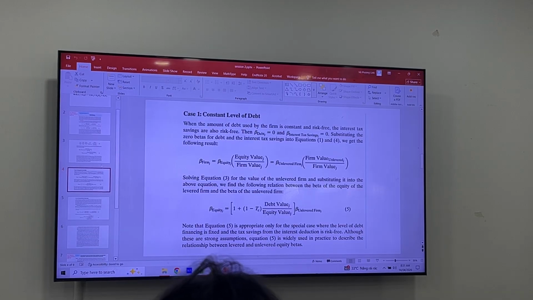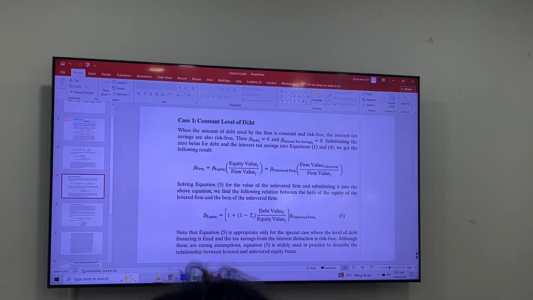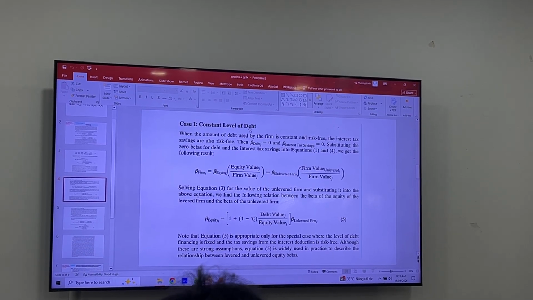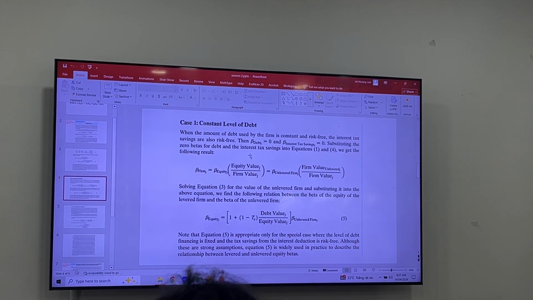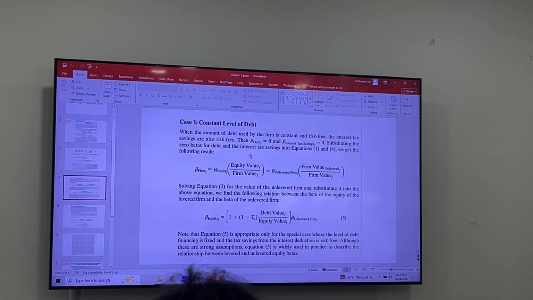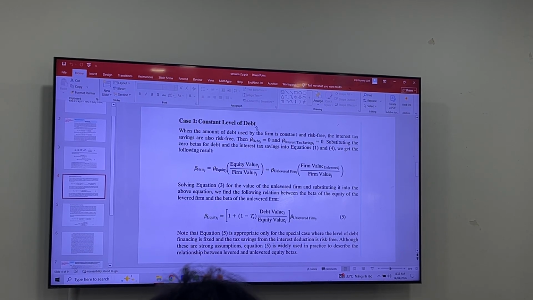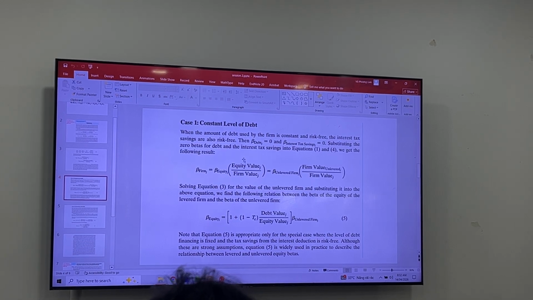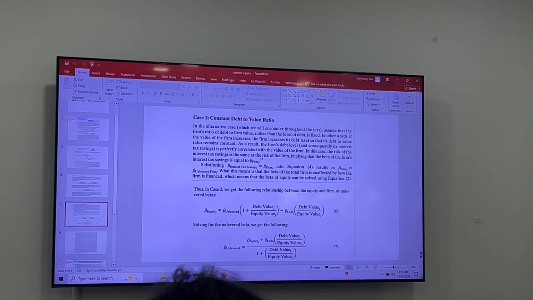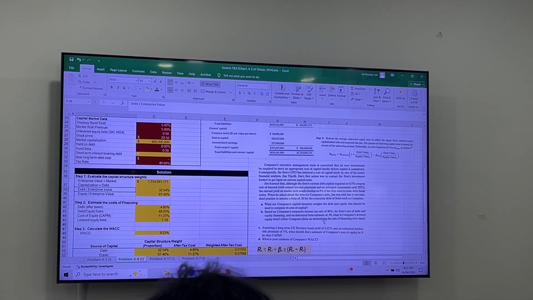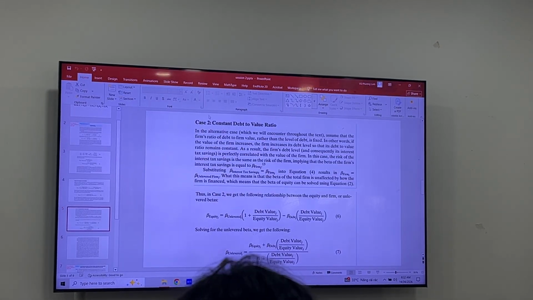Okay, case 1 happens when the firm keeps a constant level of debt. So the debt to equity ratio may not remain constant over time. Why? Because the equity of the firm is increasing, given the retained earnings, and if the company issues more stock. So if you keep debt constant over time, but the equity is increasing, then the debt over equity ratio is decreasing. Okay? But here in that question, the company plans on maintaining the mix of financing over time. It means it falls into case number 2.